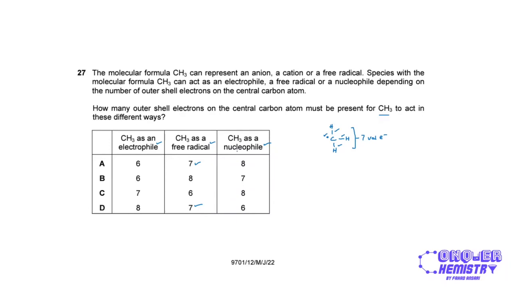For a nucleophile, we know that nucleophile is a nucleus lover, right? It needs to be negative to be attracted to a positive species. So we need 1 more electron to complete this, and so it will become negative, and we will have 8 valence electrons. And so out of these 2 options, we have 8 over here, and so option A is going to be correct. We don't need to check for the electrophile.